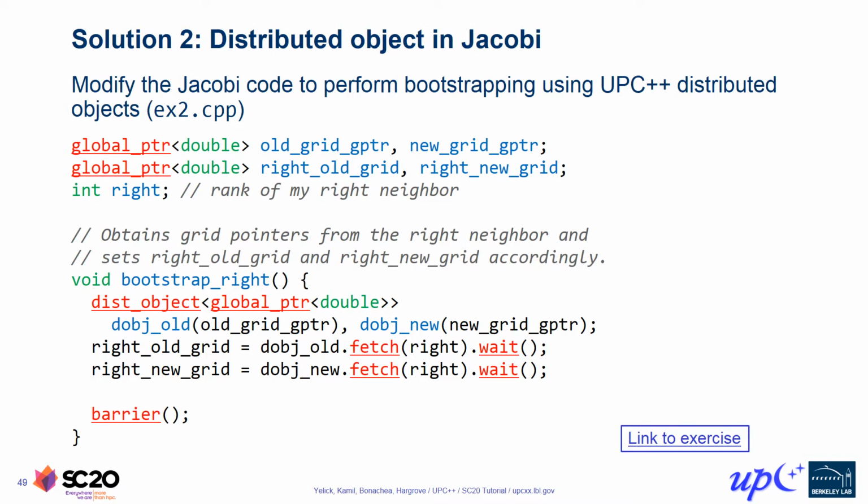The call to fetch will initiate an asynchronous communication operation to retrieve that value from the remote rank's slice of the dist_object. Because it's asynchronous, fetch gives us back a future of global_ptr double, and we invoke the wait function on that future to stall for the resulting global pointer, which we then store into the appropriate global variables writeOldGrid and writeNewGrid that live on this process. If we wished to overlap the communication for these fetches, we could have launched both fetches and then separately waited on the resulting futures, but here we've kept it simple for the purpose of the slide.